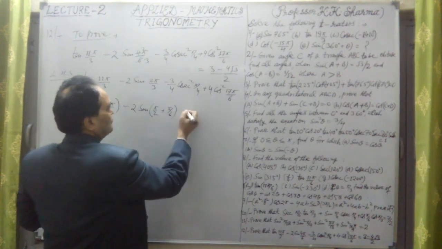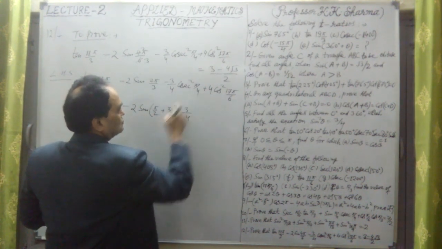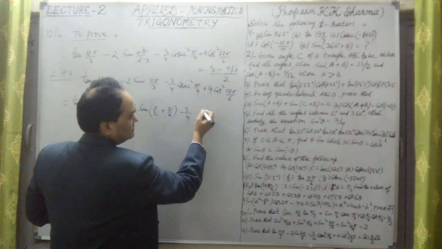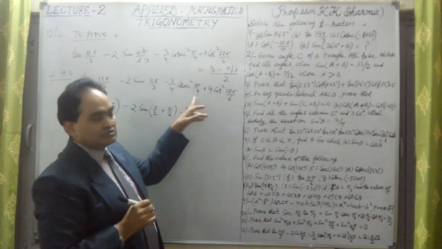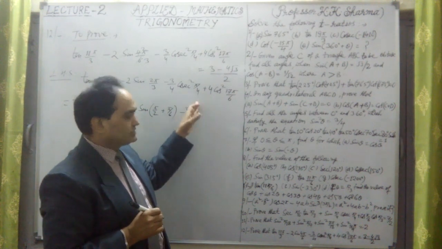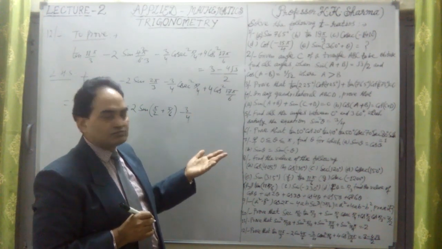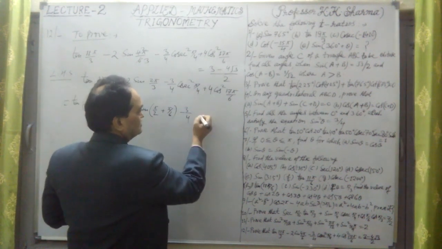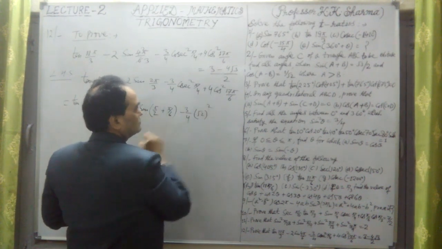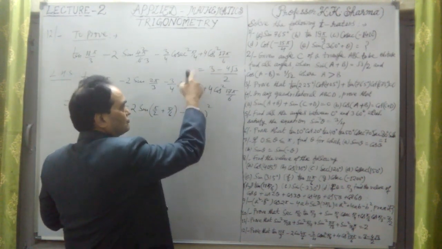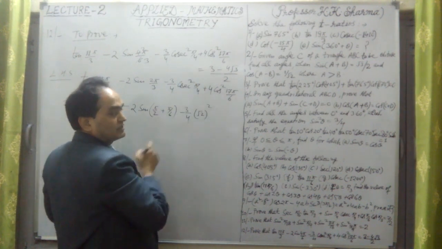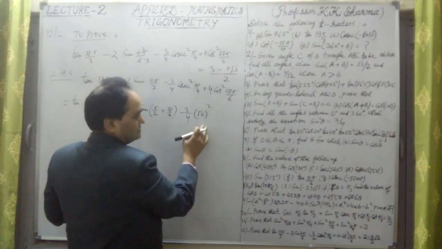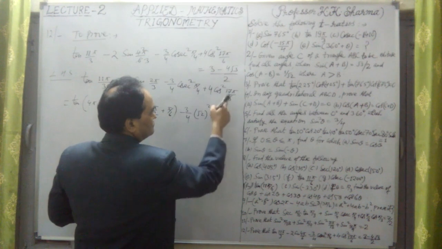This is 2 pi by 3 now, minus 3 by 4 cosec square pi by 4. Pi by 4 is 45 degree. Sin 45 degree is 1 upon root 2. So cosec pi by 4 is the reciprocal of sin pi by 4. Since sin pi by 4 is 1 upon root 2, cosec pi by 4 is root 2. So this is cosec pi by 4 whole square, that is root 2 whole square, plus 4.